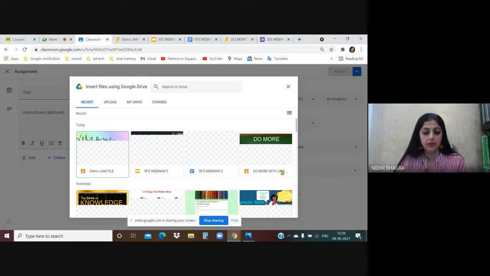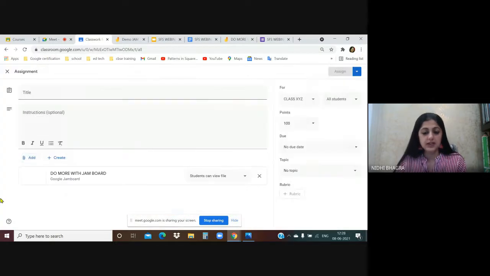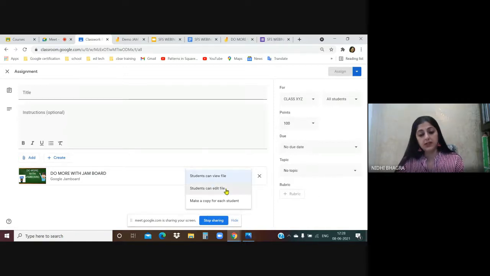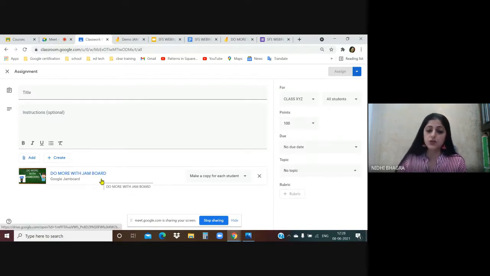in the classroom. So this is a template which I have already created. And here I'm going to choose an option. Students can view file, edit file, or make a copy. If I'm giving it as an assignment, I'll make a copy for each student. I'll be showing you the template in a while from the student's point of view. As of now, I'm just showing you how to attach the assignment in the classroom, right?